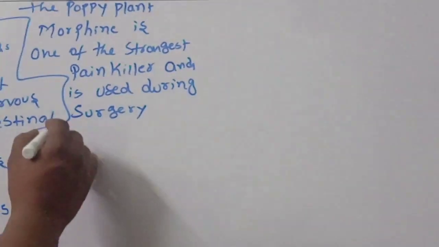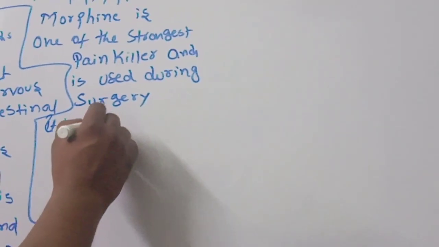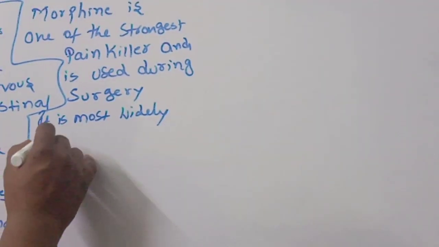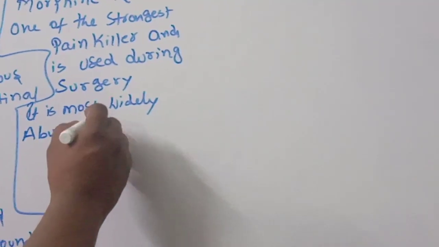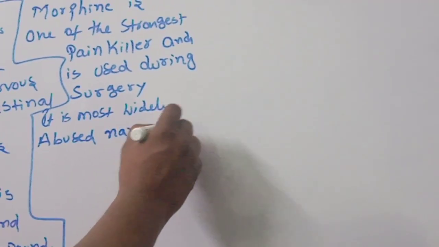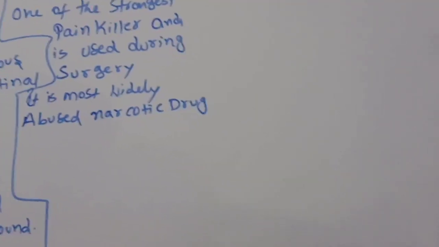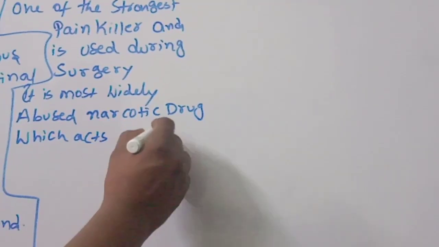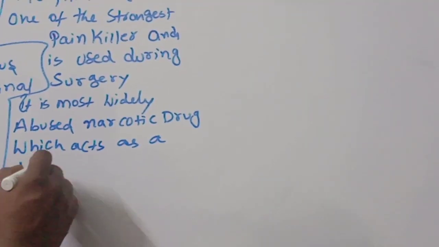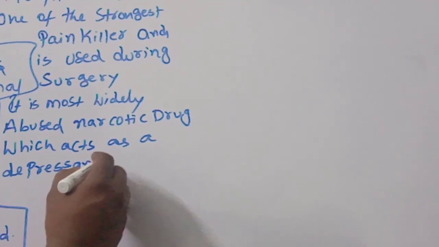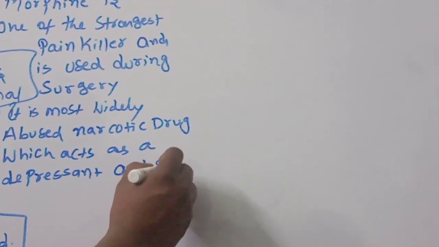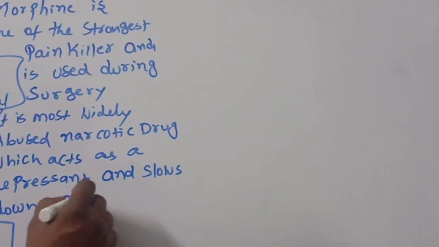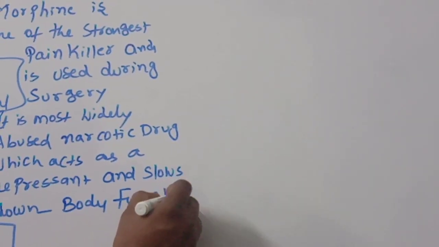It is the most widely abused narcotic drug, which acts as a depressant and slows down body functions.